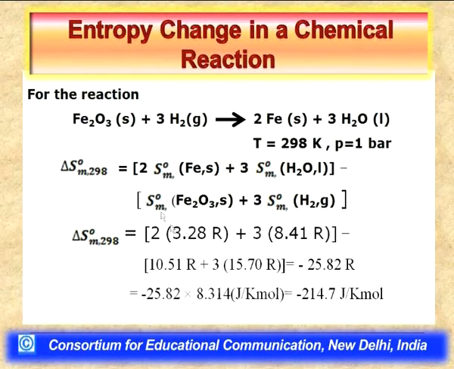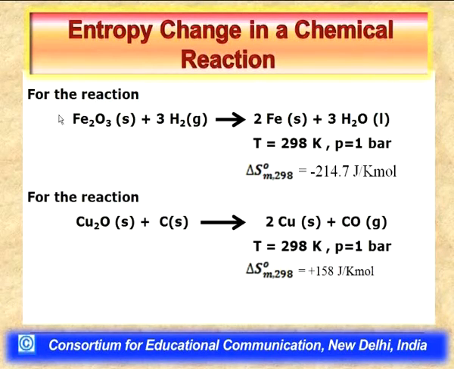So, just by tabulating the data corresponding to the standard molar entropy of these various product and reactant chemical species in this given formula for calculation of the standard molar entropy of a reaction at a given temperature, we can determine its value, which turns out, for this particular equation, to be minus 214.7 joule per Kelvin per mole.